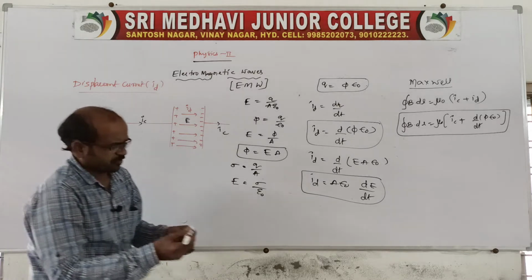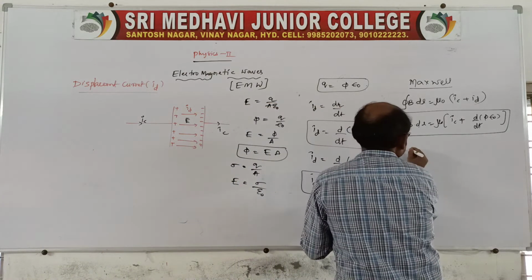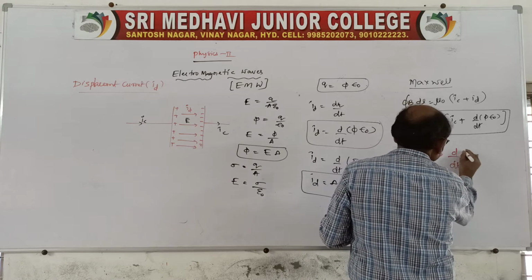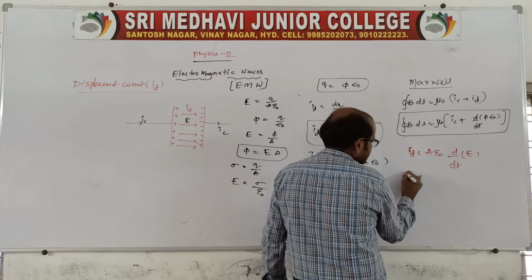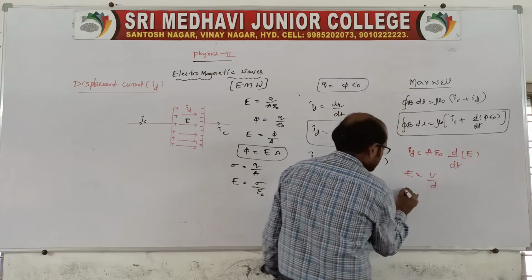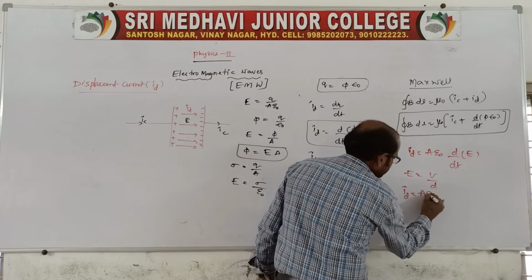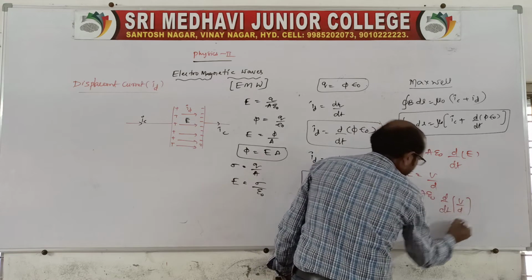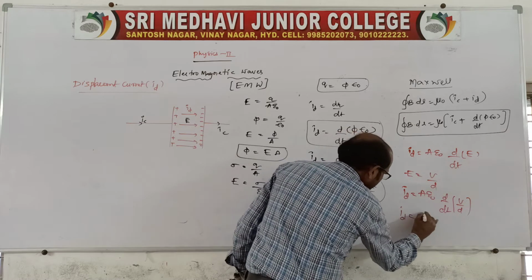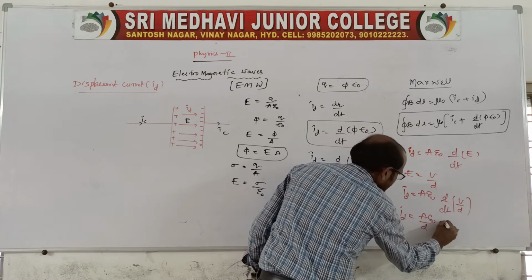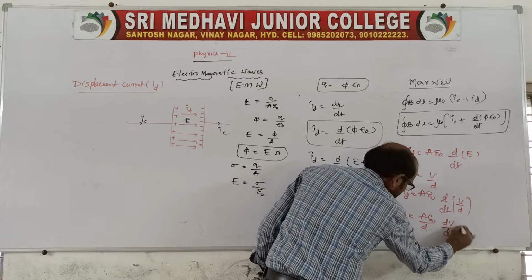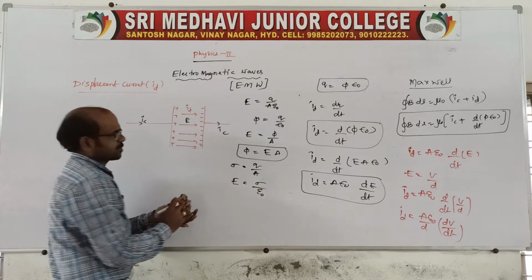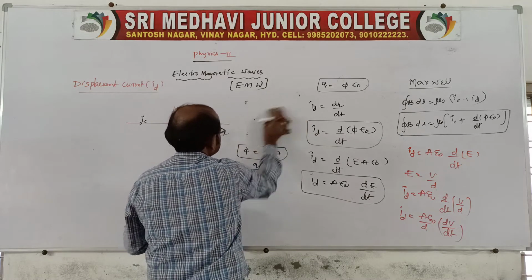Now come to the point. From this extension I will tell you there is another relation. ID is equal to A epsilon naught d by dt of E, no? But we know E is equal to V by d, no? So the displacement current is equal to A epsilon naught d by dt of V by d. Therefore ID is equal to A epsilon naught by d into dV by dt. So we know A epsilon naught by d is nothing but a capacitance, no?